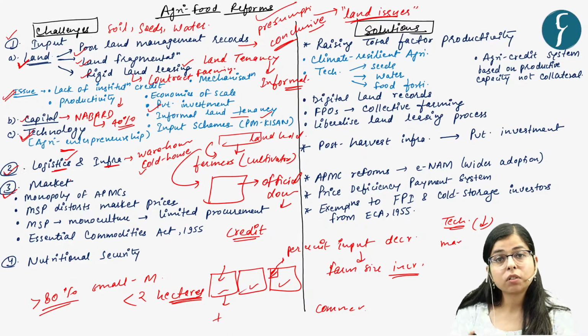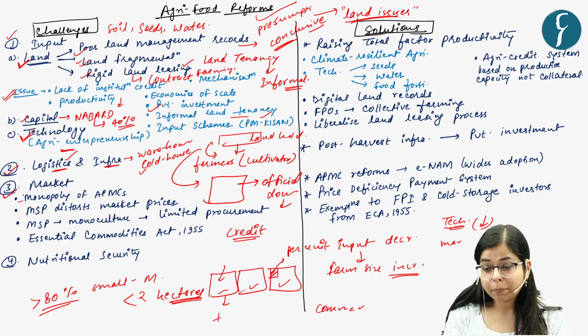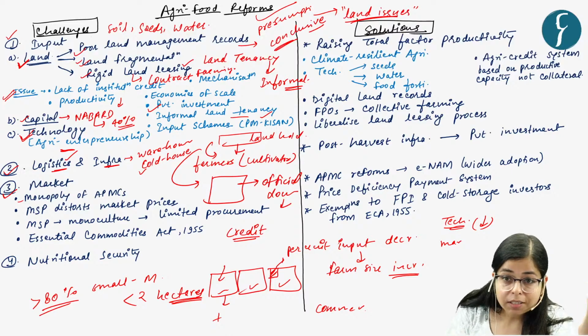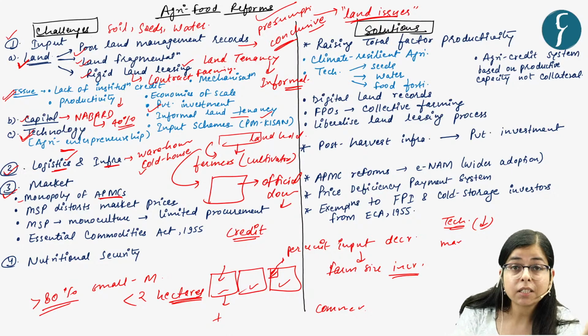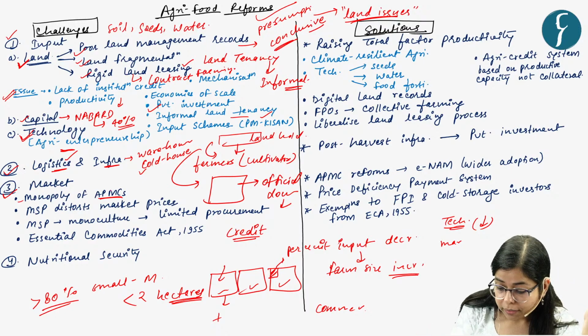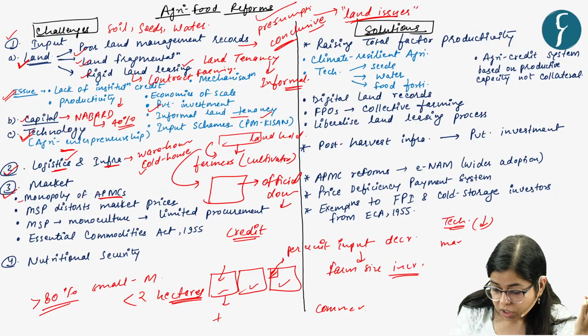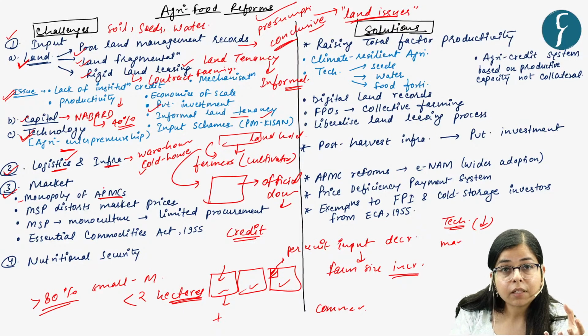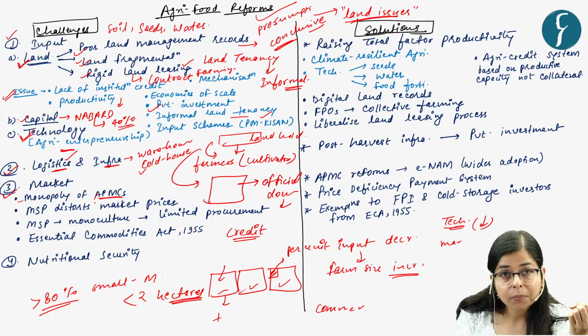And then there are issues in the market. What are these issues? First of all, there is the monopoly of APMCs. APMCs are Agriculture Produce Market Committees. Earlier, the government created APMCs with a good motive, to prevent the exploitation of farmers.